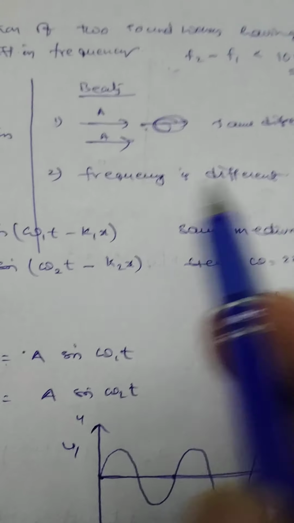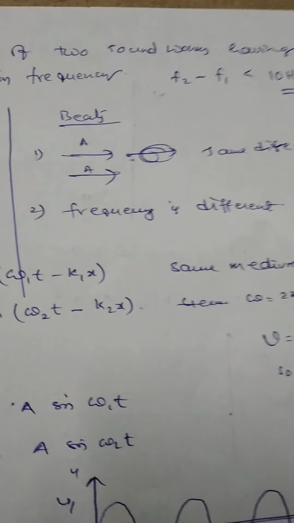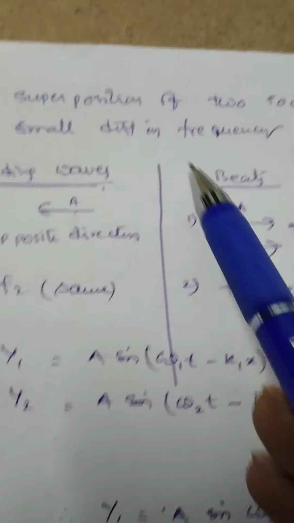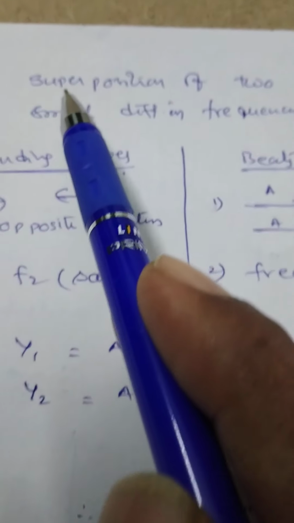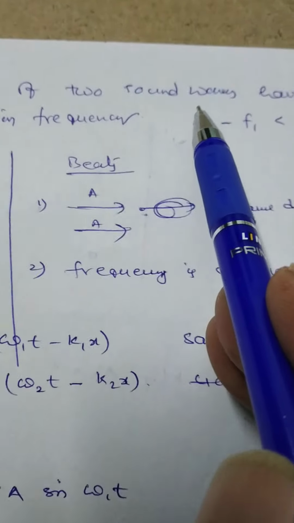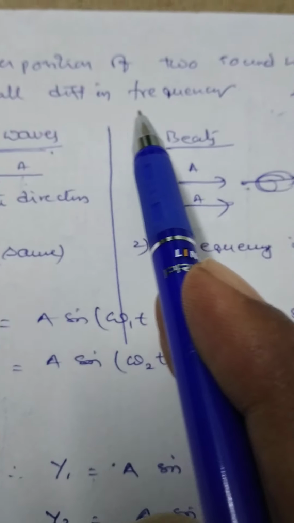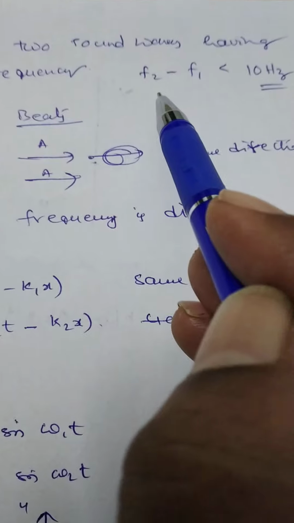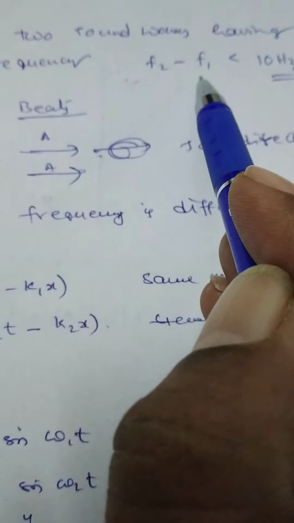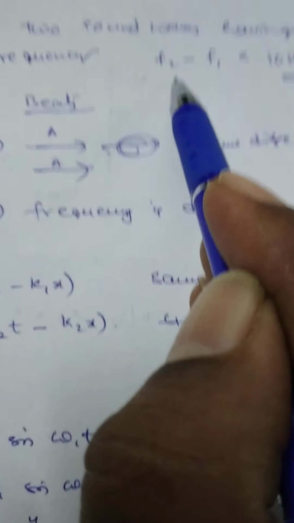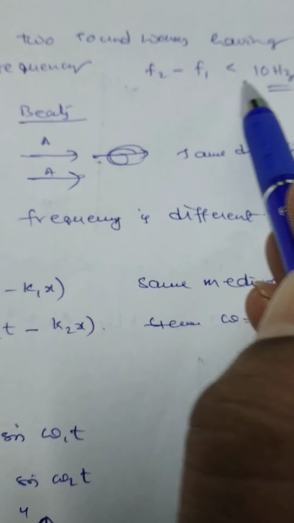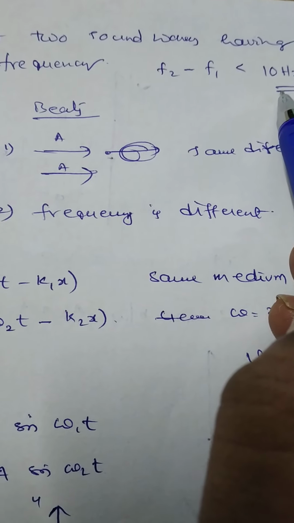So let us explain the correct definition of beats. Beats is nothing but the superposition of two sound waves having a small difference in frequency. That means F2 minus F1 or F1 minus F2, whatever it may be, should be less than 10 Hz always.